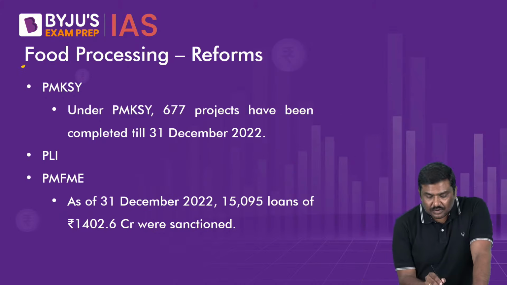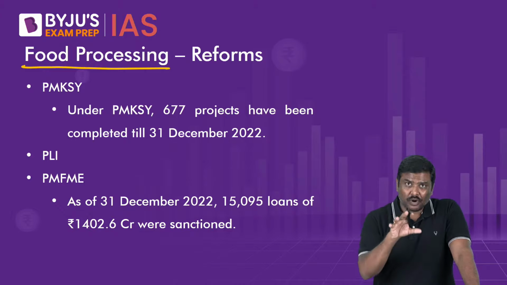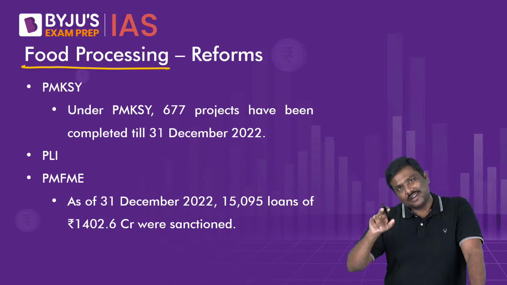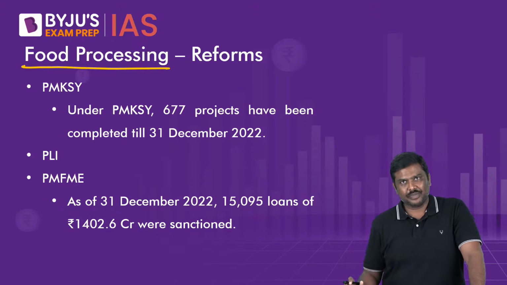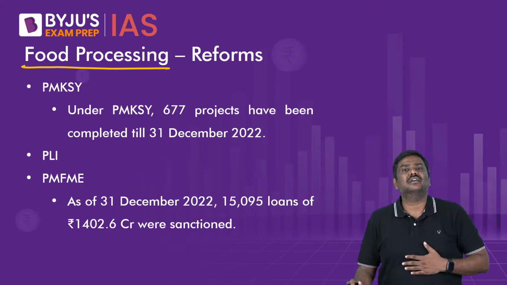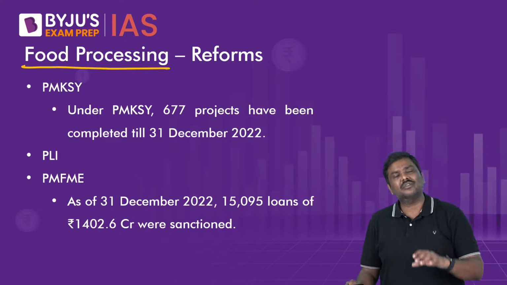Now, apart from this, food processing sector. Food processing sector is important for a very simple reason. One, it will reduce the amount of losses in the agriculture sector. If I can process the food grains or process something related to agriculture sector, wastages are automatically expected to come down. That is point number one.